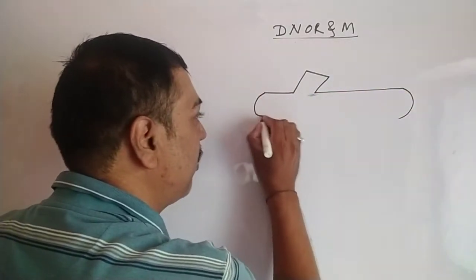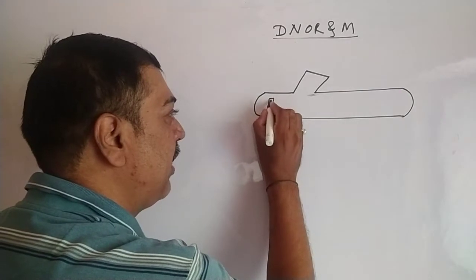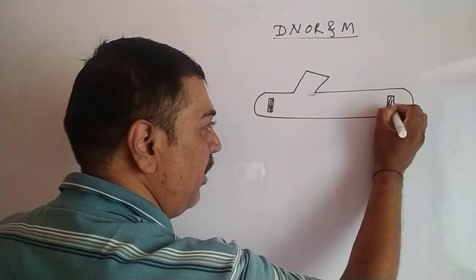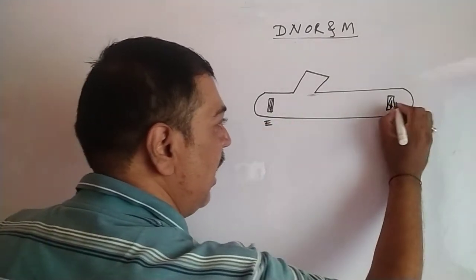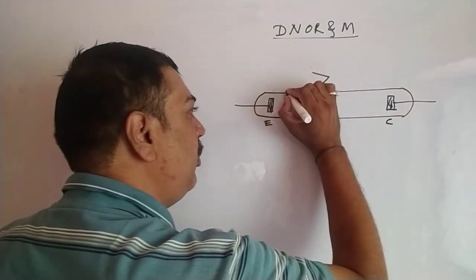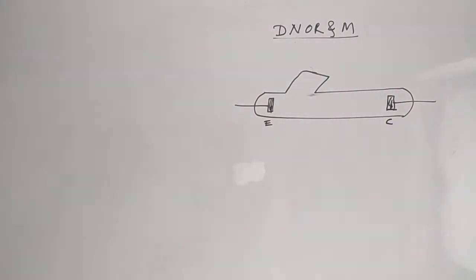So this is nothing but a quartz tube they have taken. To this side one metal plate they have taken like this, and to this side another metal plate. This is said to be the emitter, and this is said to be the collector, and they are connected like this to the battery eliminator. So these are the two plates. One is the collector to collect the electron, the other is the emitter to emit the electron.